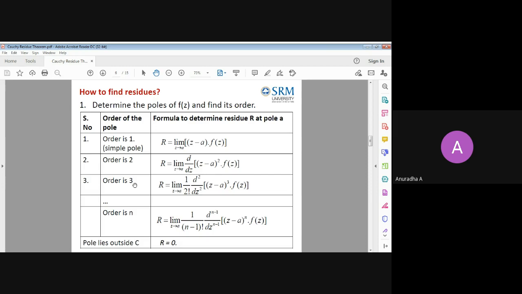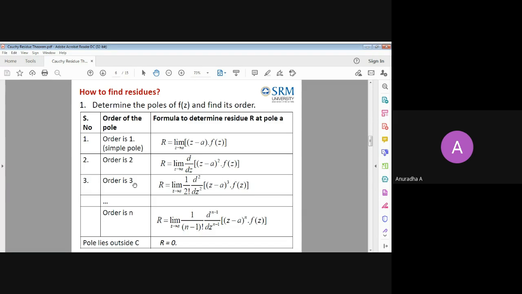So I told you what is a pole. Pole means we have to find it from the singular point, the isolated singular point. Whatever f of z function is given, we make the denominator 0, which gives the singular point. Yesterday we did 2-3 sums on how to identify the singular points, so you know how to identify them now. That will be called a pole if it is an isolated singular point. In these residue sums, if they are giving, they will give isolated singularity only.